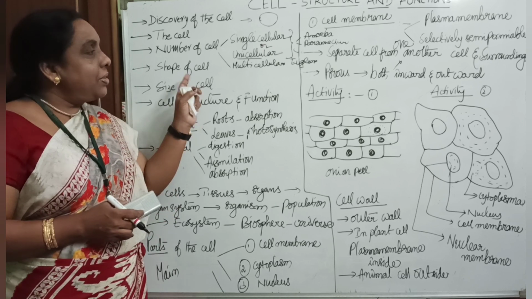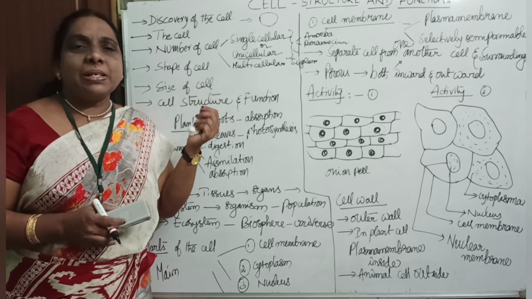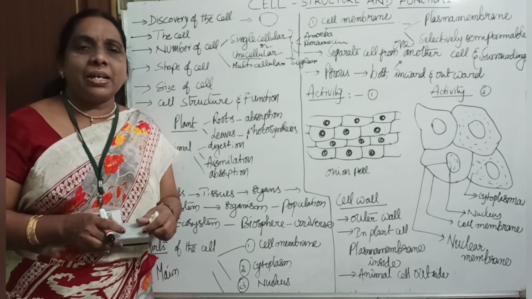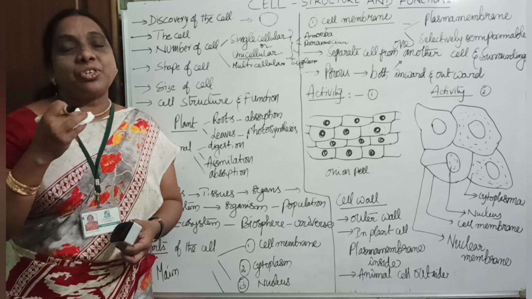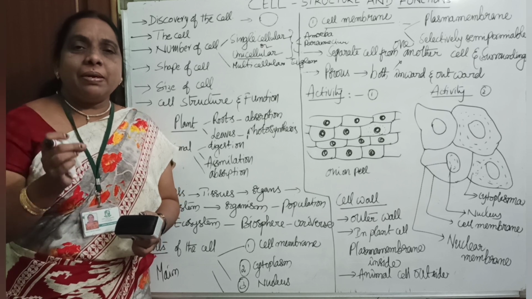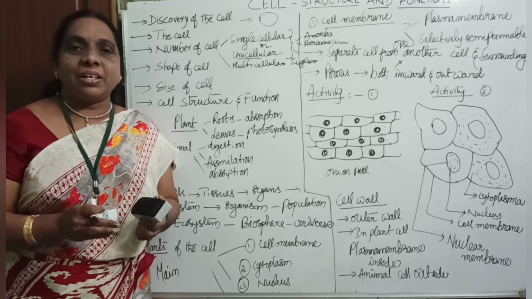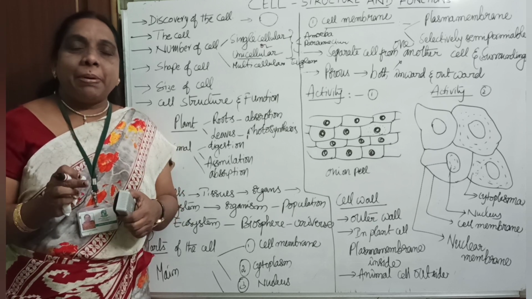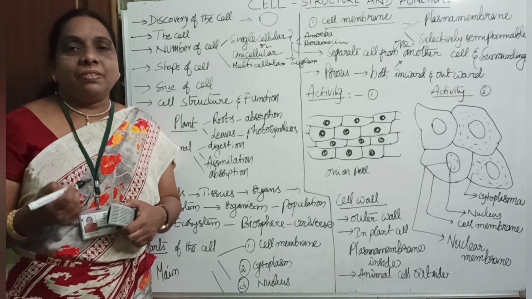The second type of organisms are multicellular organisms. We are the best example of multicellular organisms. Our body, the human body, is made up of trillions of cells. All the cells are packed together; billions, countless cells are present, but they perform their assigned work till the death of the cell.